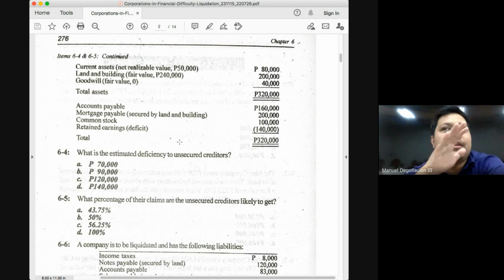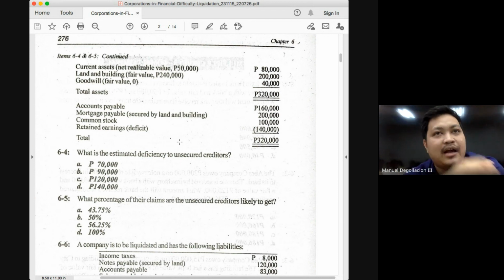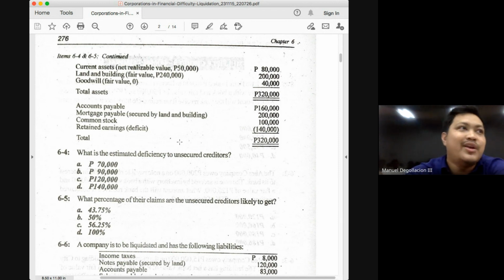Now, let's just complete the formula for your recovery rate. We have oversimplified the formula for the recovery rate, class. It was assets over liabilities. We improved on that oversimplified formula by changing assets to free assets and by changing liabilities to unsecured liabilities. Let's improve that further, class. Change free assets to net free assets. What then do we mean by net free assets?